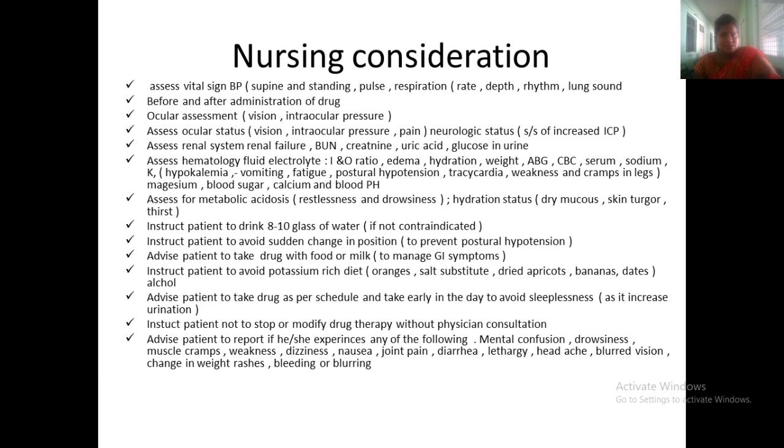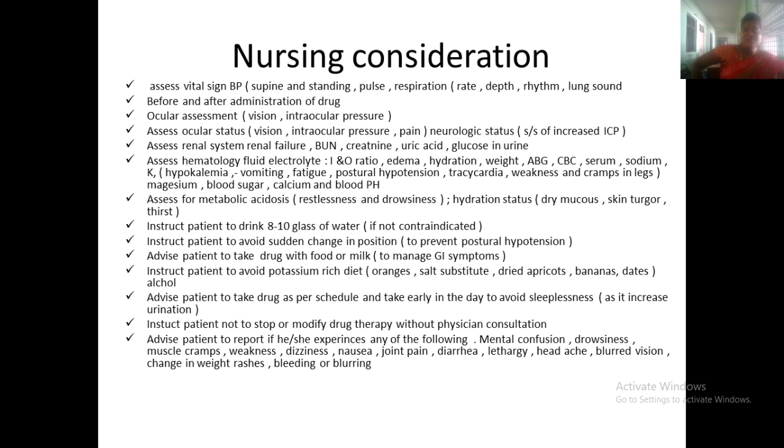Intraocular pressure should be checked, along with ocular status, vision, intraocular pressure and pain, and neurological status, signs and symptoms of increased ICP. Renal status: blood urea nitrogen, uric acid, and glucose in the urine have to be checked. Also the fluid and electrolyte status, intake-output ratio, edema, hydration, weight checking, ABG analysis and CBC analysis.